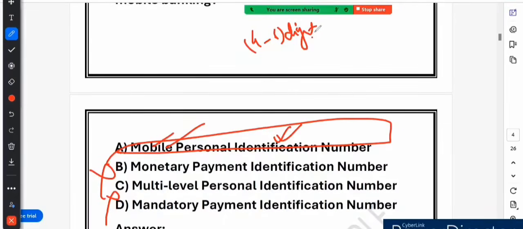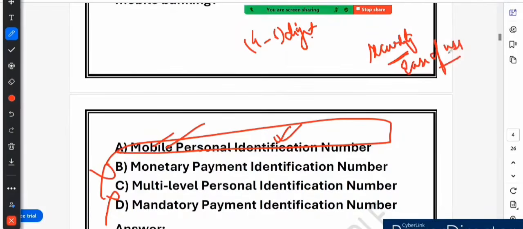When you withdraw cash, you enter your ATM pin for security. Similarly, when you send money via UPI or a banking app, you enter your MPIN, which is called mobile personal identification number. So why does it matter? Because this is important to ensure your security. It ensures that only the account holder can make transactions, and the second advantage is ease of use. Instead of a complex password, a simple pin is used for authentication.